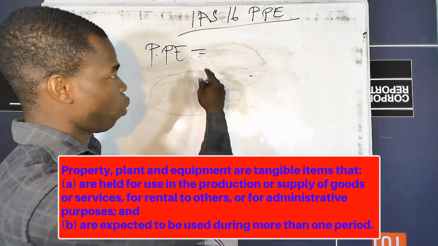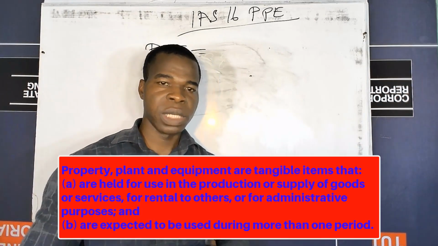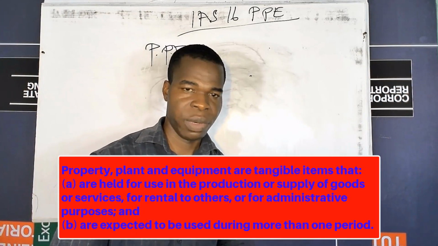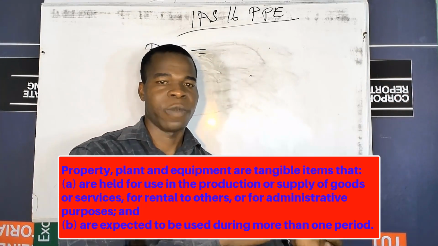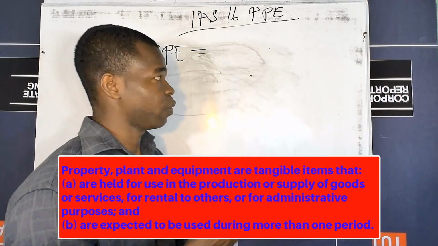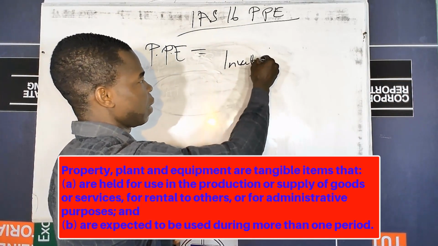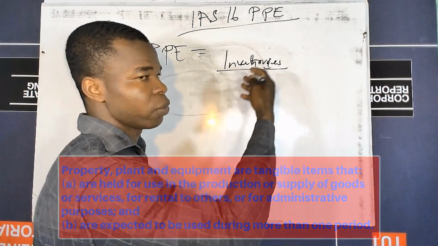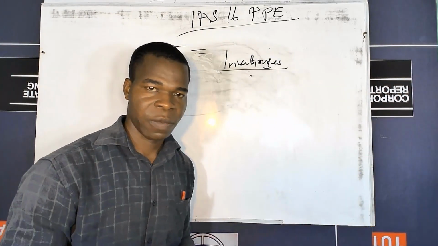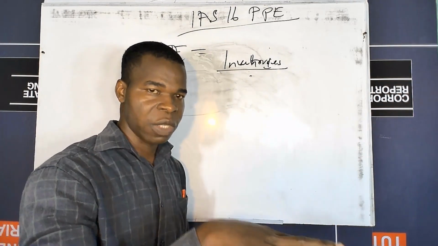The last clause, that a PPE must be held in the business for more than one accounting period, actually distinguishes it from other classes of assets. We know that inventories are supposed to be held in the business for just within one accounting period. Their economic benefits are enjoyed within one accounting period.